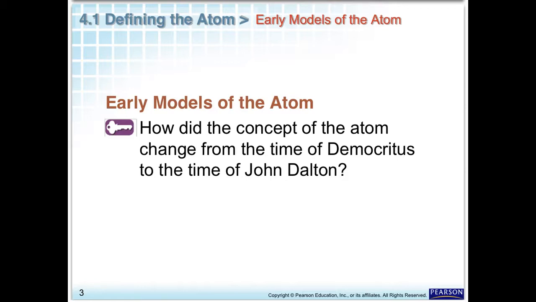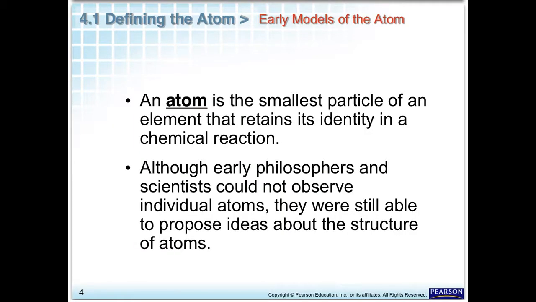The first key question here in this chapter is the concept of the atom, changing from the time of Democritus in ancient Greece to the time of John Dalton. An atom, of course, is the smallest particle of an element that still maintains its identity. Early Greek philosophers and scientists did not observe individual atoms, but they still proposed ideas about what they were made of.